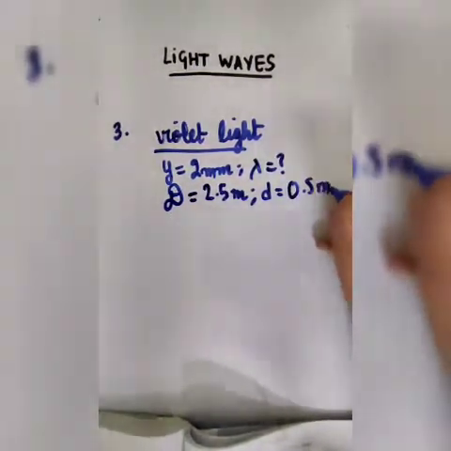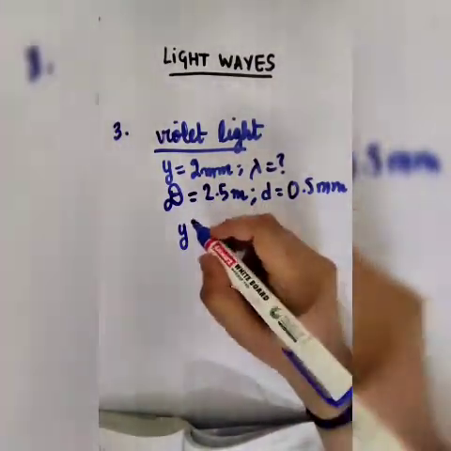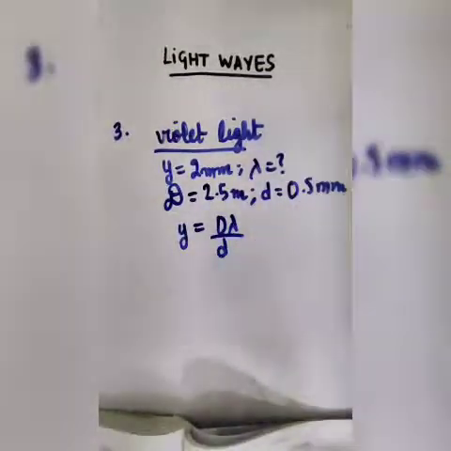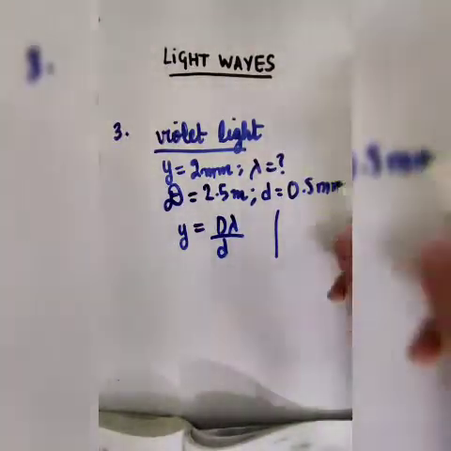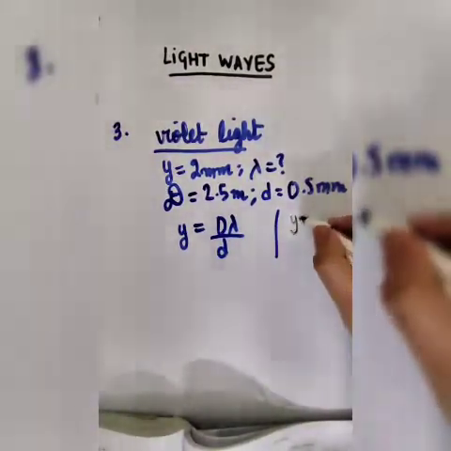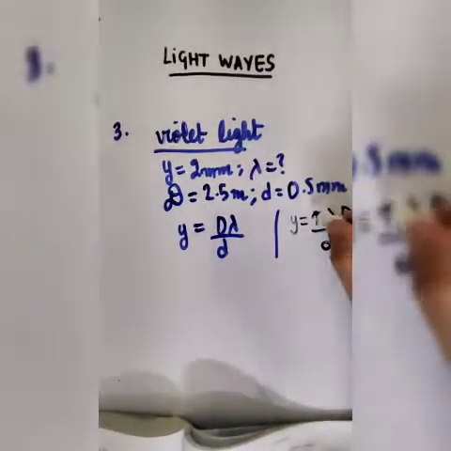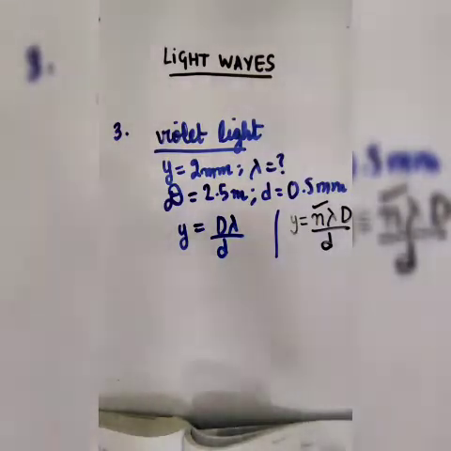As we know, the generalized formula for a bright fringe is n lambda capital D by small d. If we want the first one, n is 1.